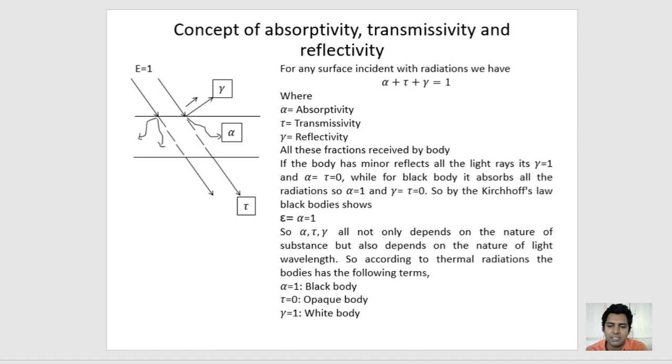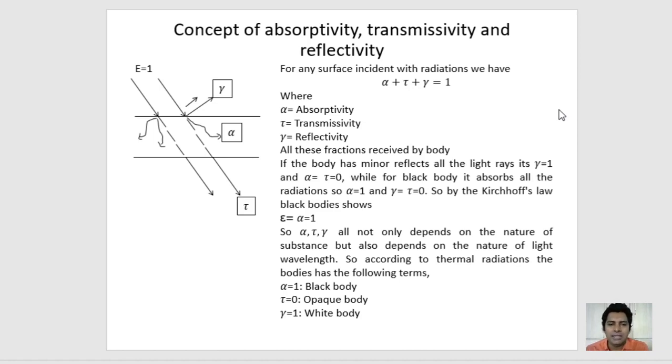Now, in the next topic, we'll see the concept of absorptivity, transmittivity, and reflectivity. As you know, the radiation which is incident upon any surface or any body, that we need to study. Suppose in the figure we see that total intensity incident upon a body E is equal to 1.